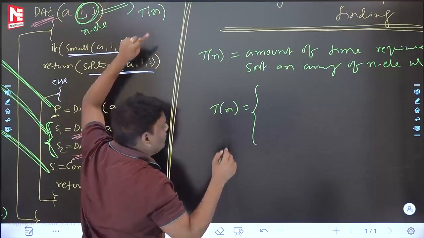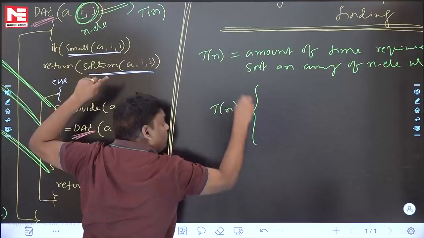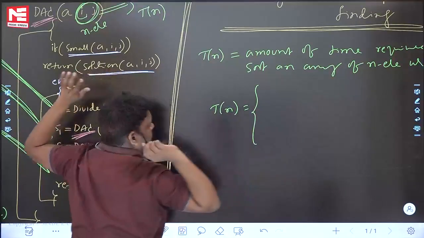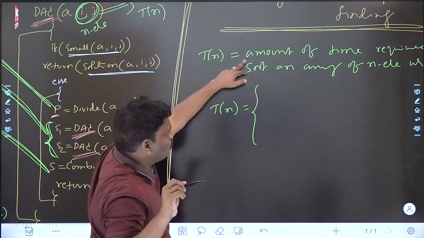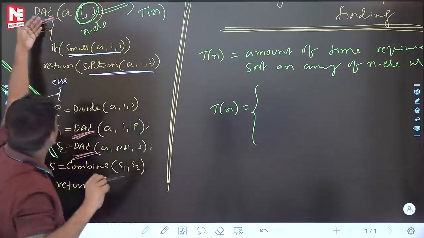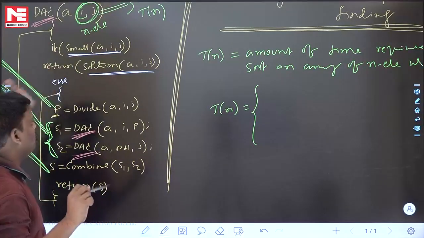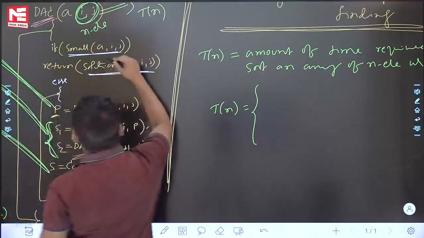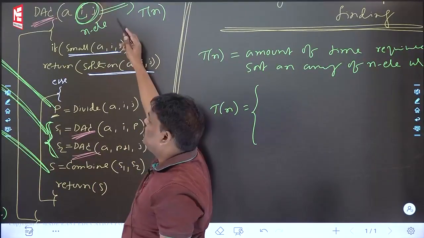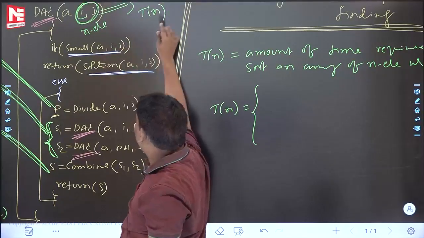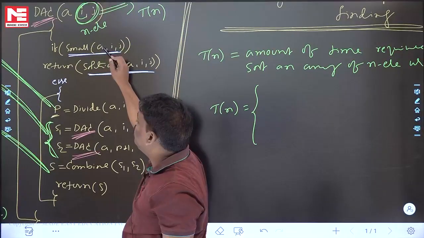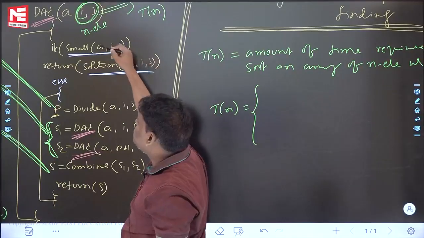First of all, what is T(n)? I explained also. The definition is okay. How to find it? If you want to find out, go inside. Yes, I am going inside. If you go inside, what is the first step? For the n element DAC algorithm, the first step is: if small, return the solution.